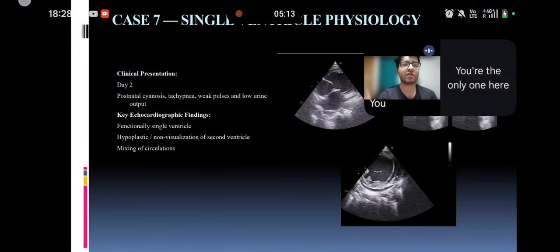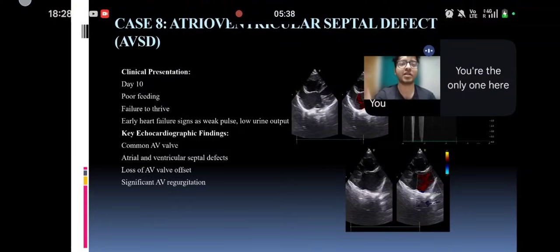Single ventricle physiology. On day 2 of life, the baby came with postnatal cyanosis, tachypnea, weak pulses, and low urine output, suggesting low cardiac output or decreased ejection fraction. Functionally, a single ventricle was seen with hypoplasia or non-visualization of the second ventricle. Mixing of the circulation was noted, which is the cause of the cyanosis.